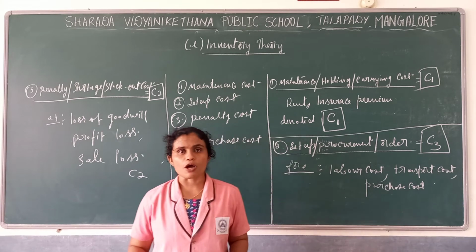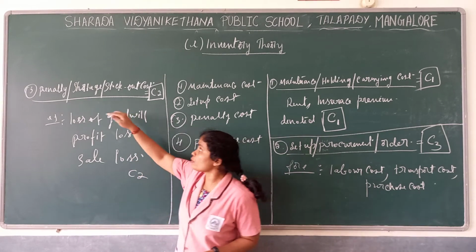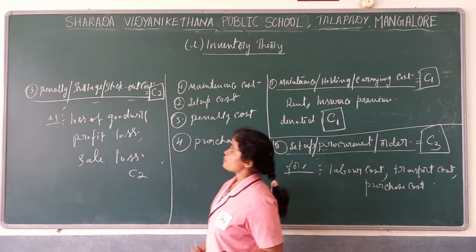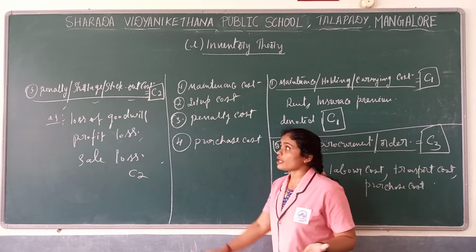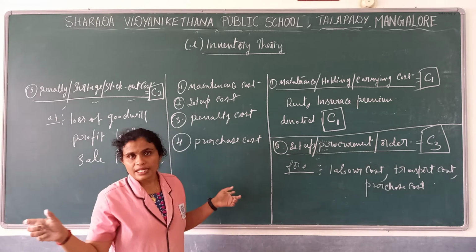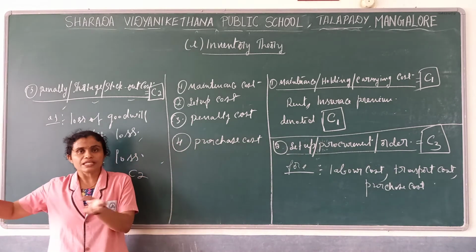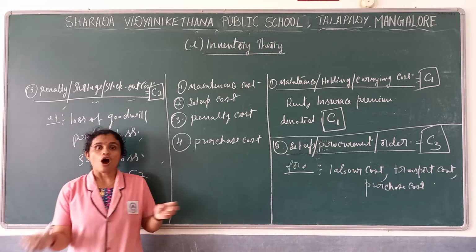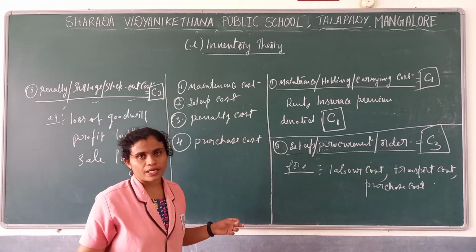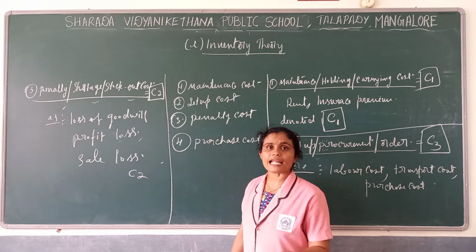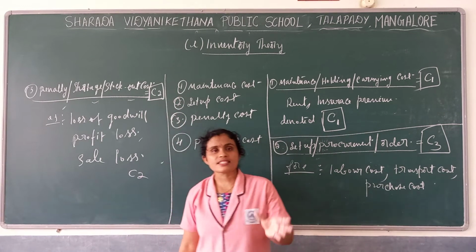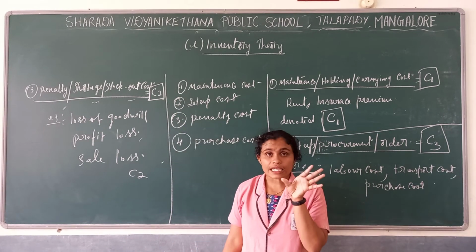But sometimes in the problem they will not mention any of these three names, penalty cost, shortage cost or stock out cost. They may write a sentence there, inability to meet the demand or delay in meeting the demand. That is nothing but penalty or shortage cost only. In that situation also you have to consider that particular cost as C2.